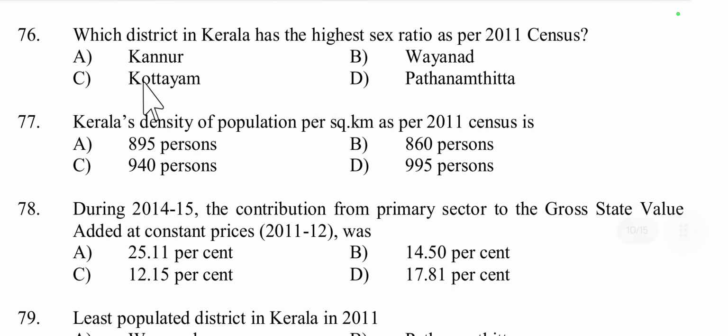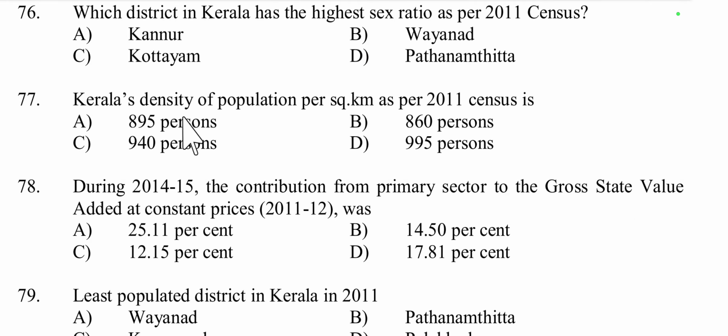Question number 76, which district in Kerala has the highest sex ratio as per the 2011 census? Kannur, Wayanad, Kottayam or Pathanamthitta? Option D is the right answer. Then question number 77, Kerala's density of population per square kilometer as per the 2011 census is 859, or approximately 860. So option B.